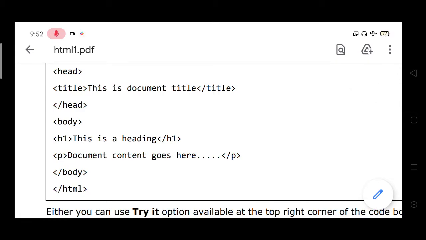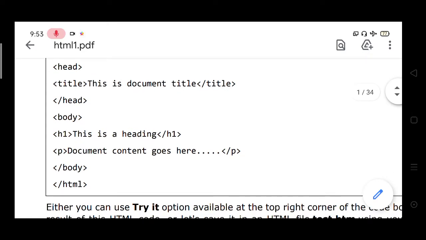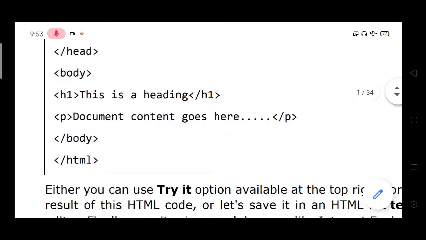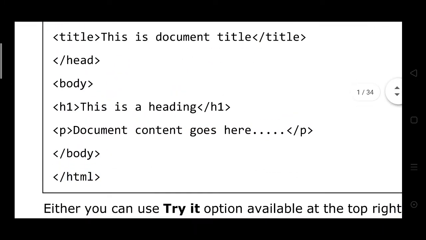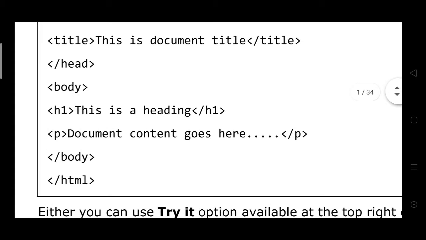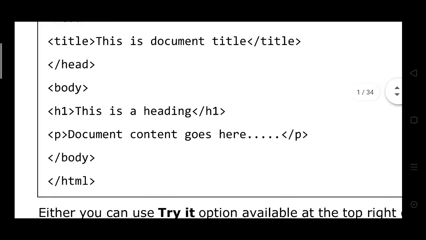We have seen in this output that what you write in the title is not displayed in the output. Where does it display? Anywhere, not displayed in the title section. Only the body section. In this body section we have written the heading, and the font size is highest, H1 is the highest font size.